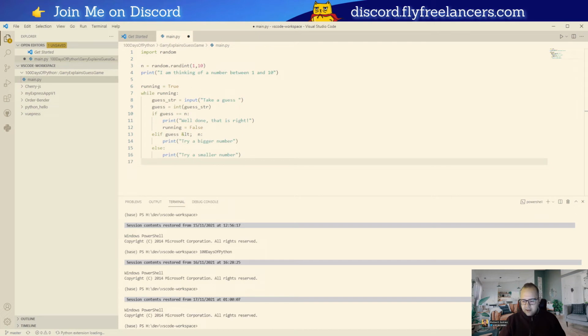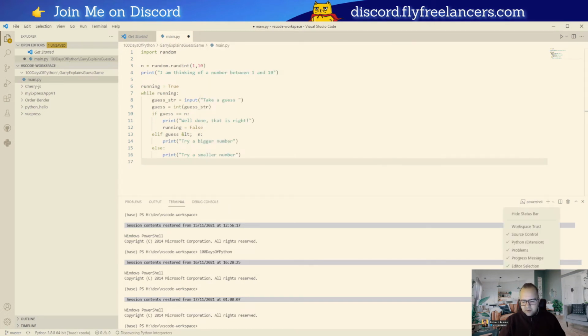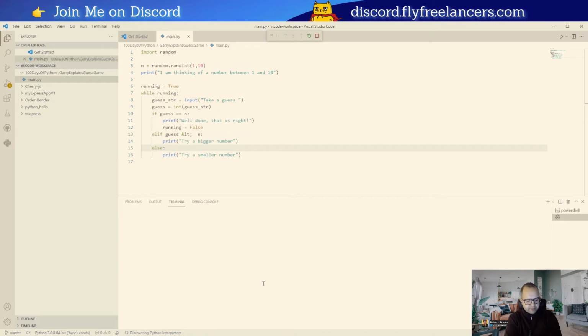Paste in there. Now, at the bottom here, it knows that it's Python. Auto detect Python. That's great. It knows on the bottom left here, Python 3.8.8, conda base, whatever. Discovering Python interpreters. Okay. So is this the code? Is this all I need to run? Run without debugging. Are you going to do something?